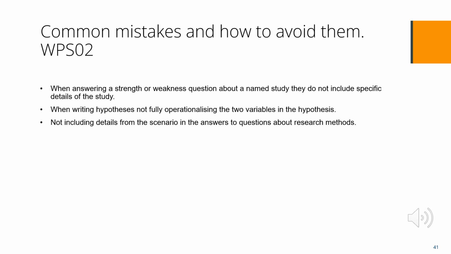When answering a question about a study, make sure there are details that are specific to that study in the answer. Reread the answer, or in class give it to someone else to read. If it could be said to be true about other studies, if only the name was changed, then details need to be added. The second common mistake was when writing hypotheses, not fully operationalising the two variables in the hypothesis.